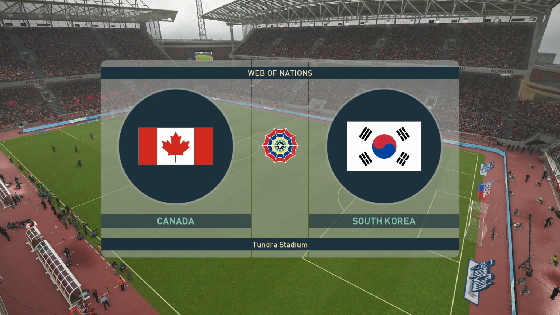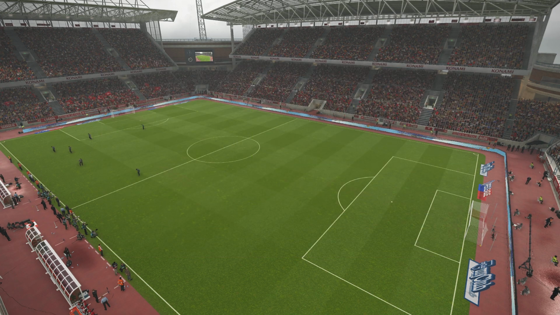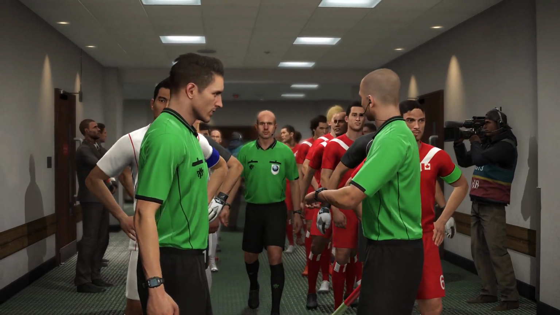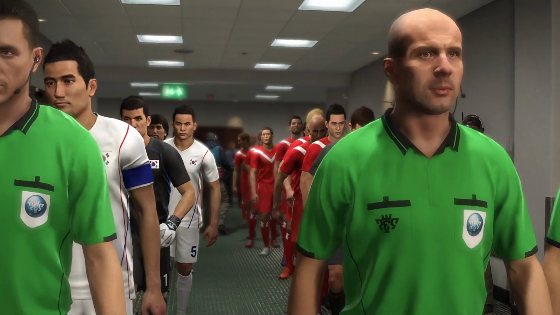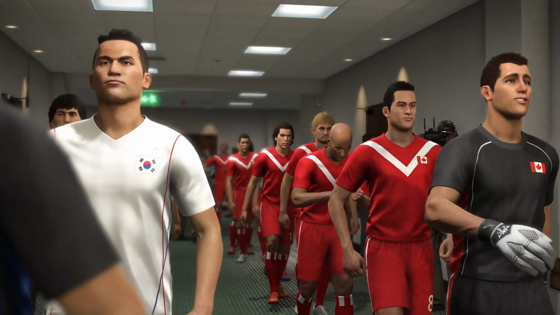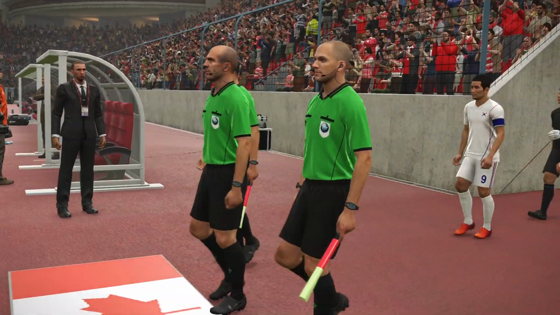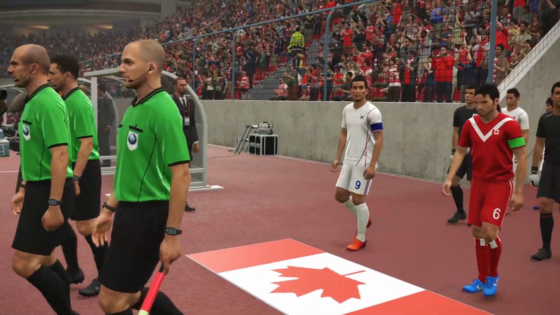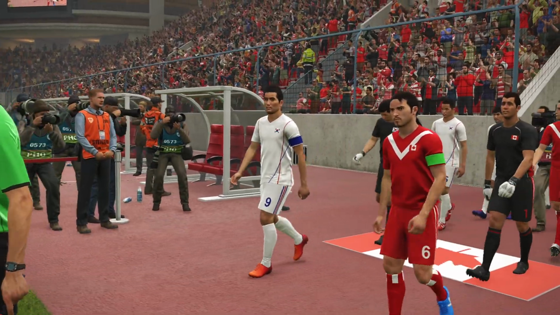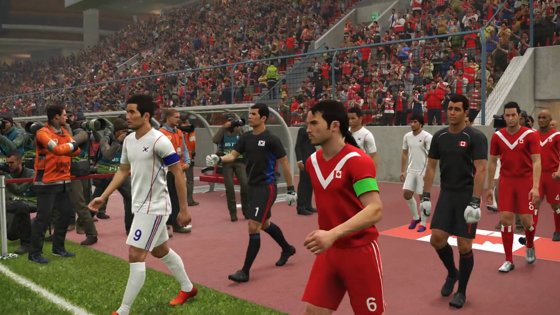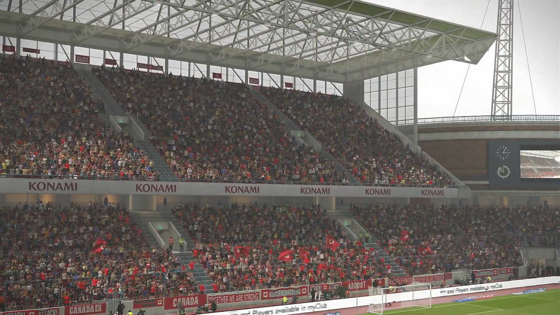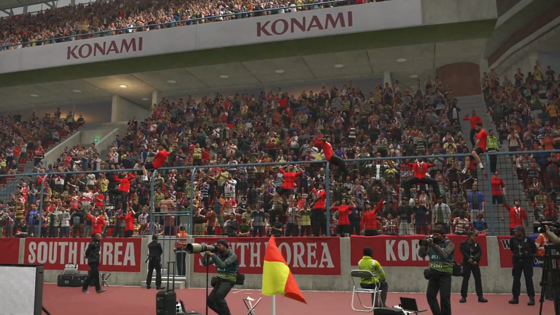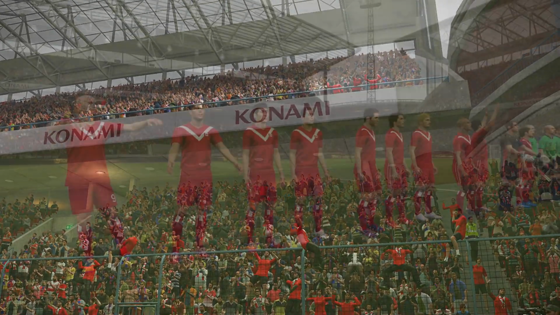It's Canada against South Korea here in the Web of Nations Premier League. It's week 16 of our 2019-2020 season. It's the only place in the world where you can see 20 countries from all over the planet take part in a full soccer league season. And the two sides walk out onto the field. It's a packed house here in Canada. Look at those fans.